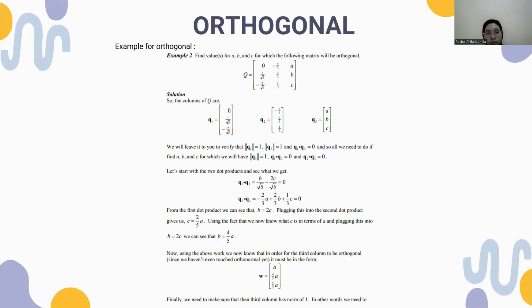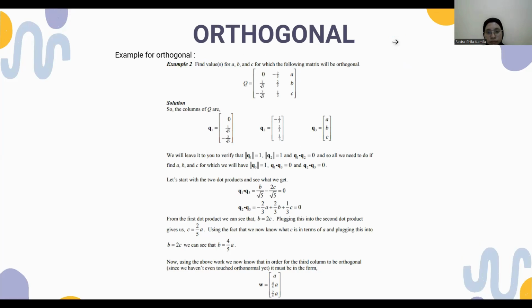q1 dot q3 is b over the square root of 5 minus 2c over the square root of 5 equal to 0. q2 dot q3 equals minus 2 over 3a plus 2 over 3b plus 1 over 3c equals 0.